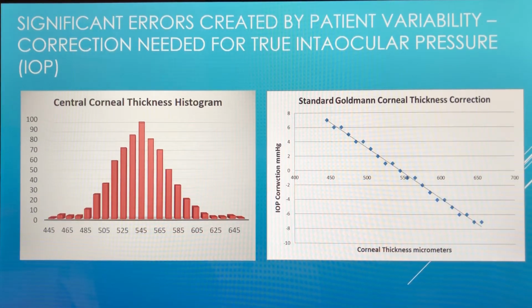The problem lies, as far as the error is concerned, in the large individual variability amongst patients. Corneal thickness, shown here, can vary the intraocular pressure by plus or minus 7 millimeters of mercury, the corneal curvature by plus or minus 2 millimeters of mercury, and the corneal rigidity by plus or minus 8 millimeters of mercury. Lastly, the corneal tear film by plus or minus 5 millimeters of mercury.